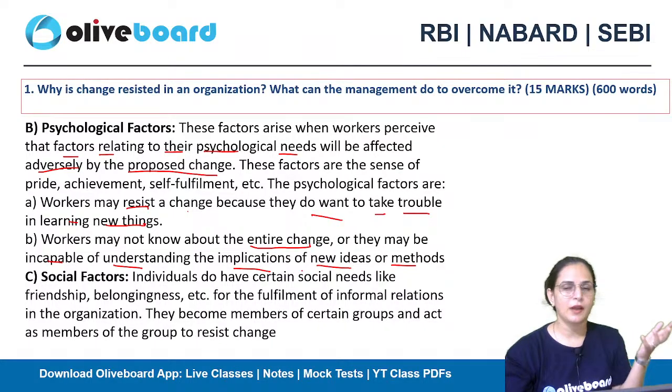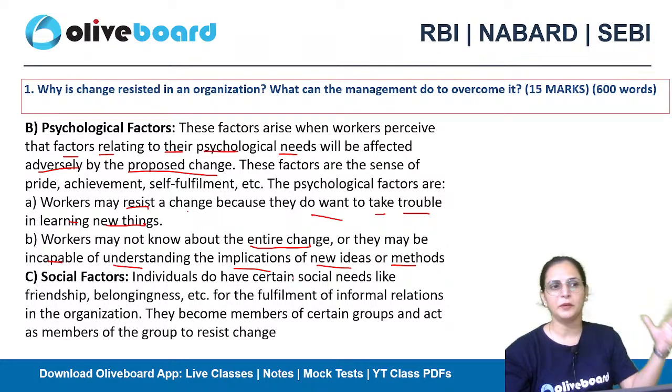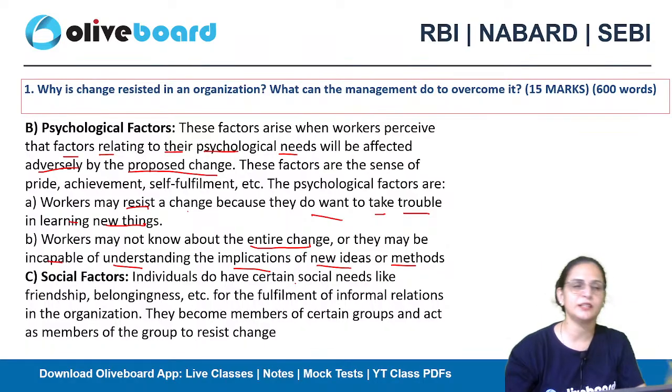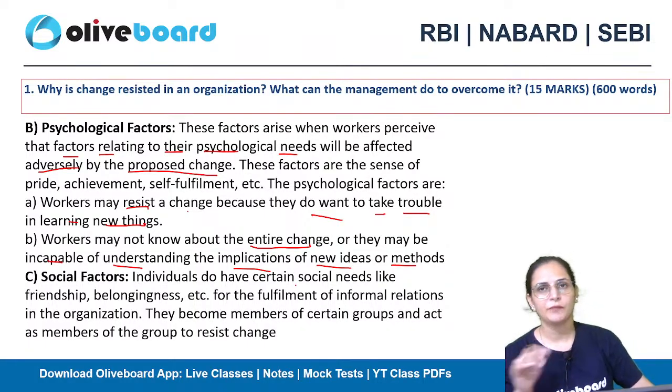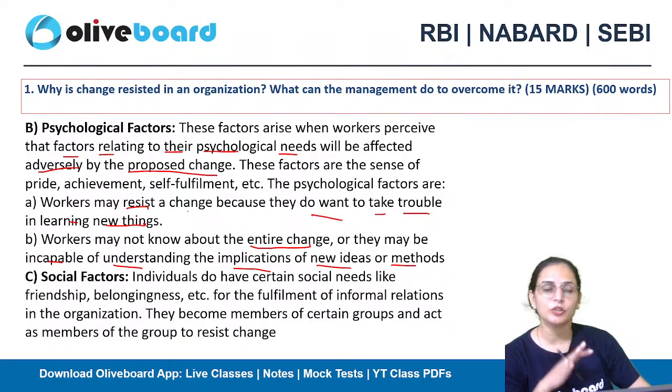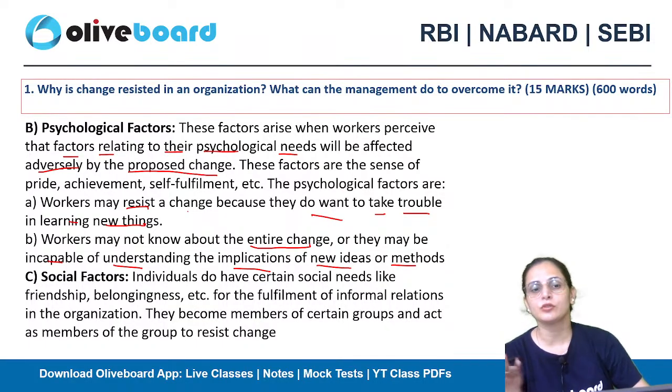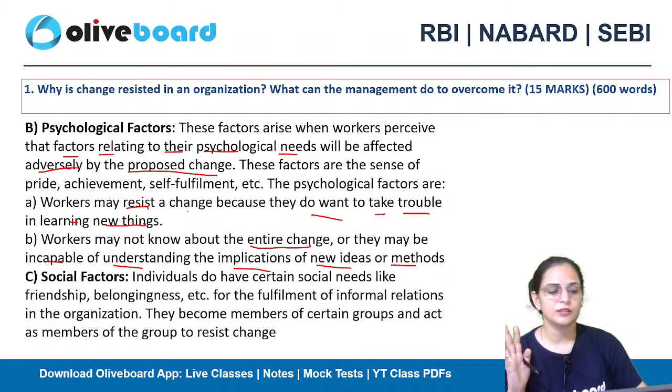For example, you are in a family gathering and they are thinking about a specific function. But as you were not available during the whole meeting of three or four hours, you just entered the hall of your house at the end of the gathering and only get the crux of it. You will start resisting it in the beginning, but when you know the complete information about the gathering, then you will start accepting it. That might be the reason that an individual resists the change in the beginning.